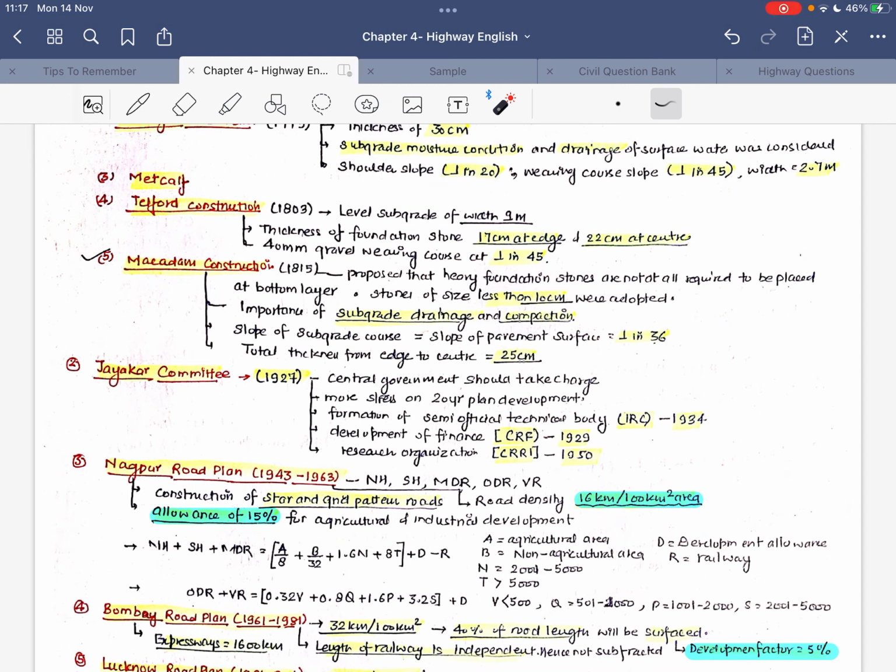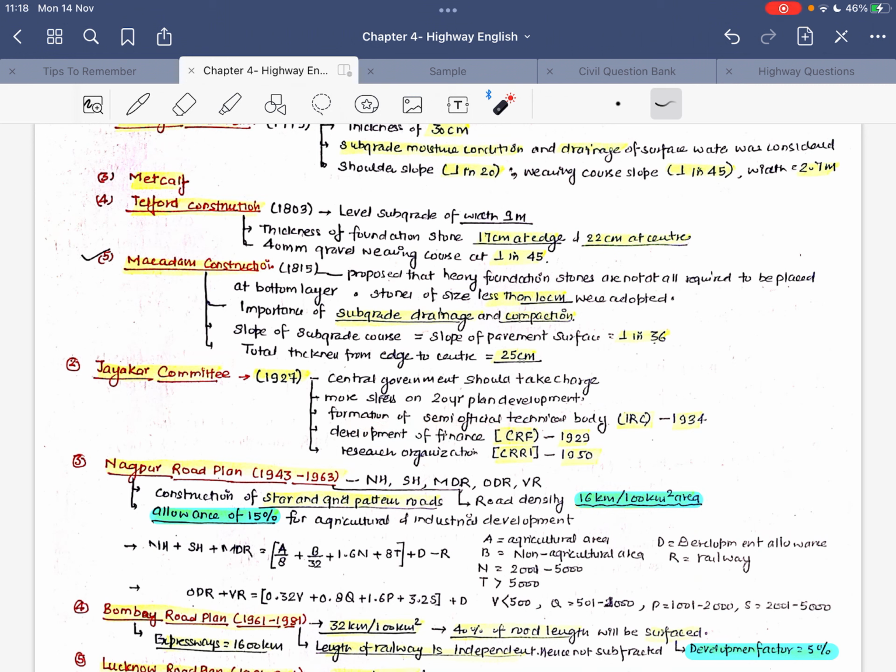Jaikar was the chairman of the Jaikar committee, which was framed in 1927, where certain important recommendations were made. The central government should take charge, and there was more stress on the 20-year road development plan. The three most important recommendations made by the Jaikar committee were, first, the formation of a semi-technical official body.